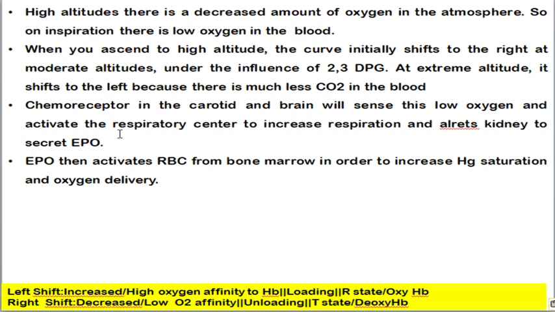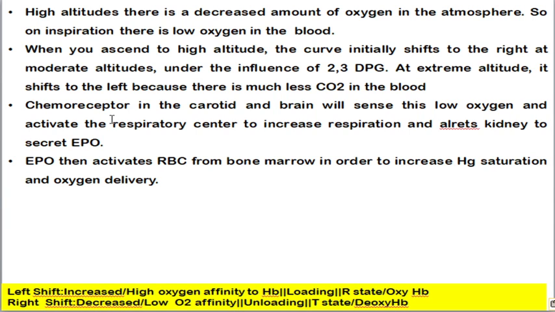The main reason is that a person living at higher altitude will have hyperventilation, which means they start to breathe immediately in a faster way. That is an immediate adaptive mechanism, and it also increases the 2,3 DPG concentration. As a result, the curve will shift to the right because hemoglobin will have a decreased affinity for oxygen. If hemoglobin holds on to the oxygen, tissue will suffer from oxygen shortage, so hemoglobin will unload all the oxygen in order to supply tissue.